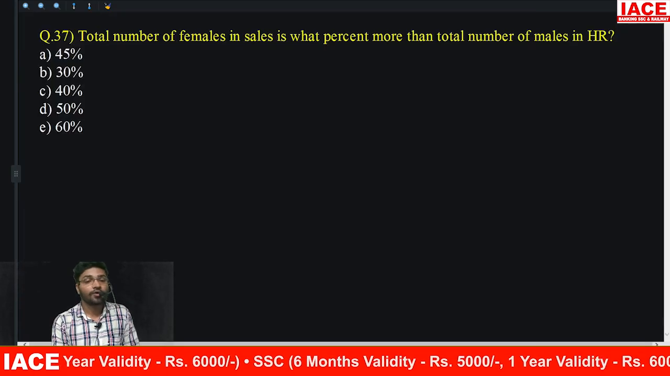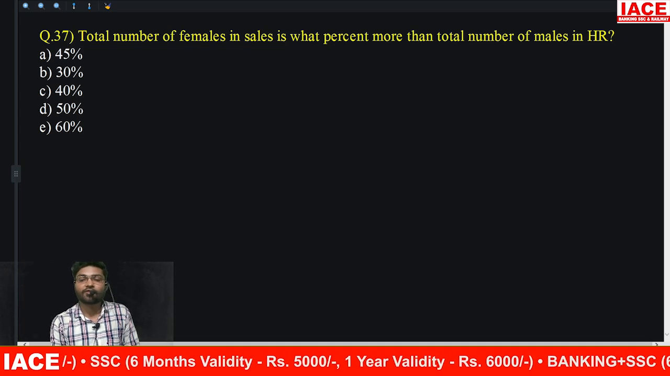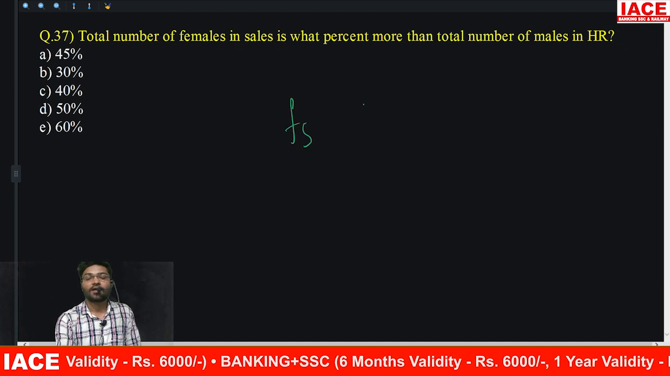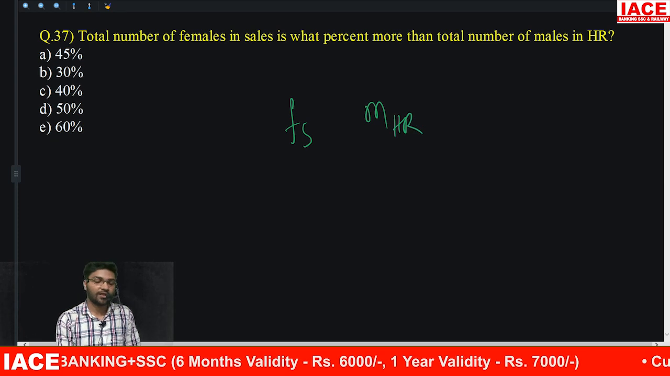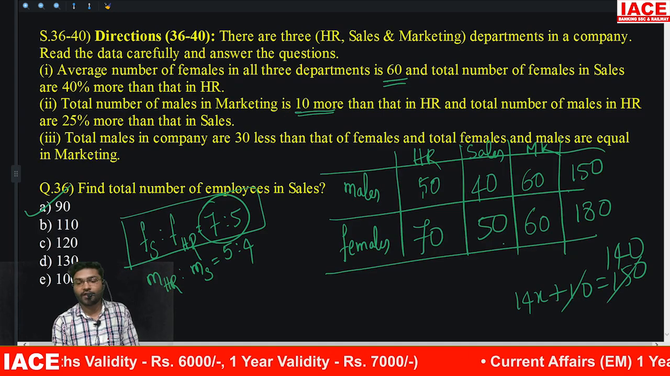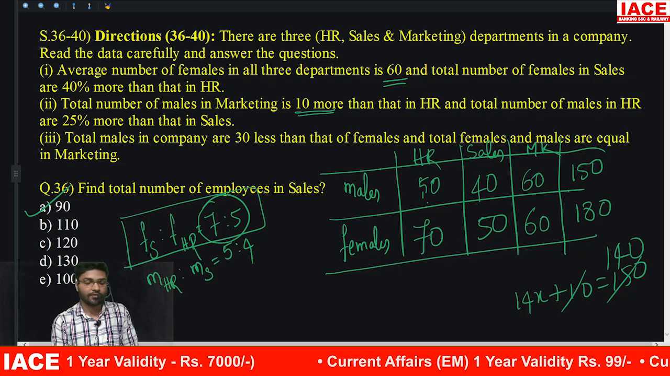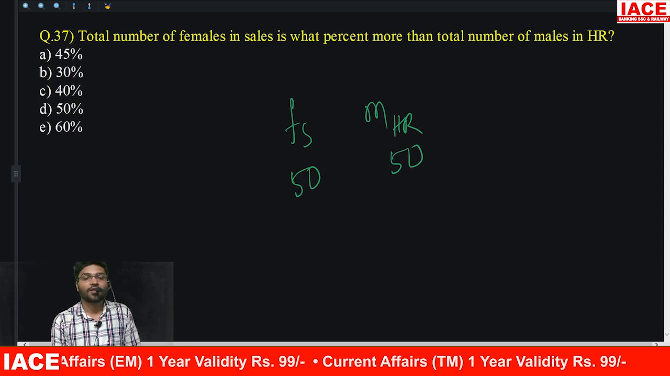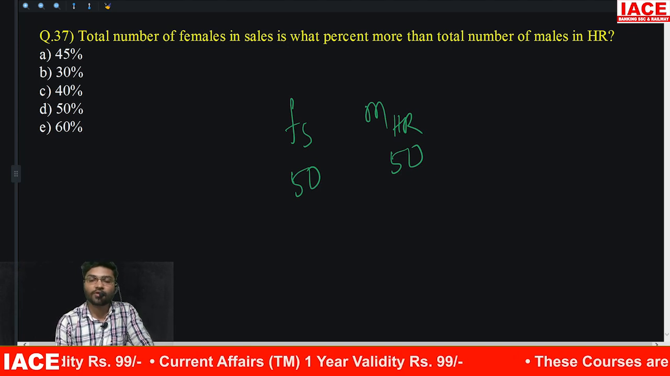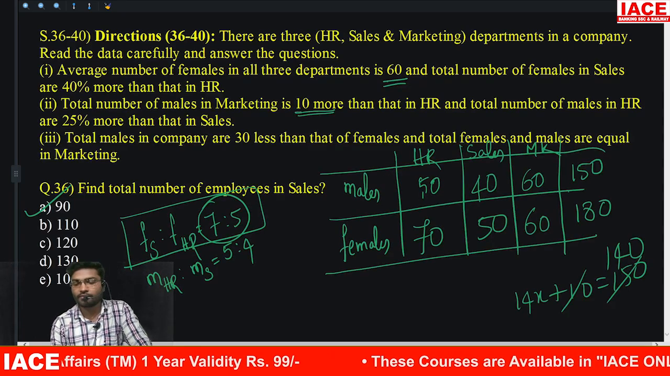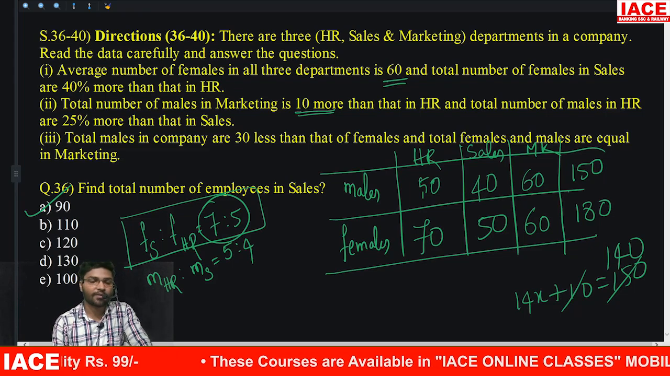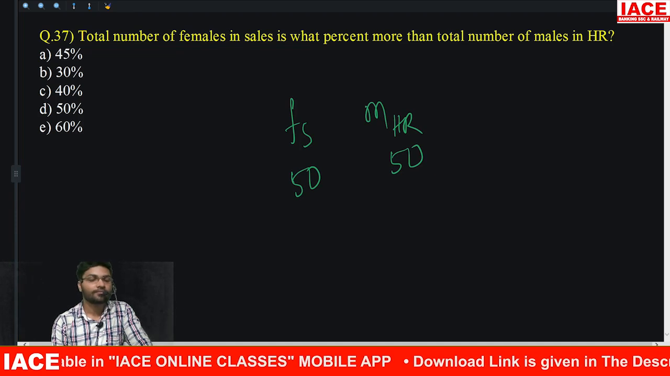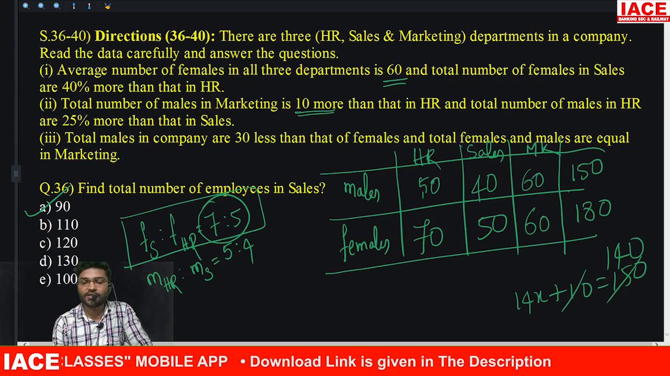Next, what is the question? Total number of females in sales is what percentage more than total number of males in HR? Female sales and male HR. What are the numbers? Female sales 50, male HR 50. So what percentage? Female sales and male HR 50. Same number is coming.